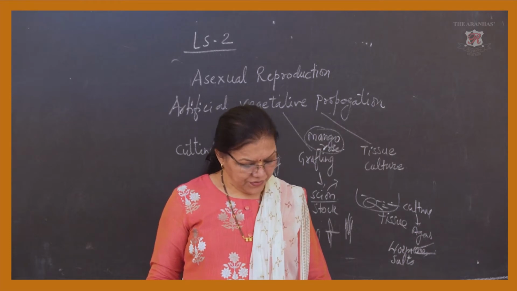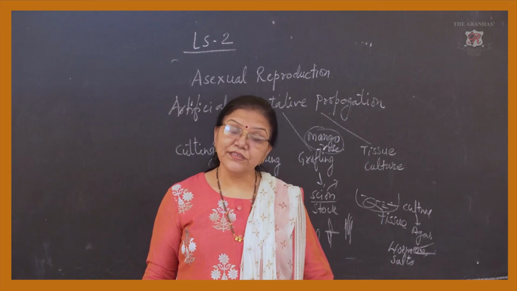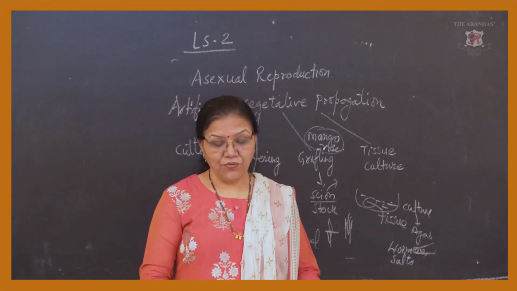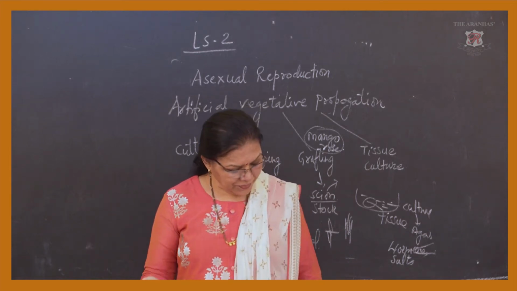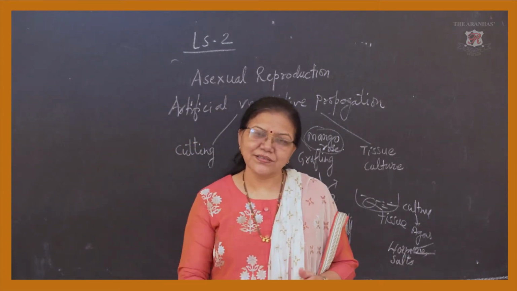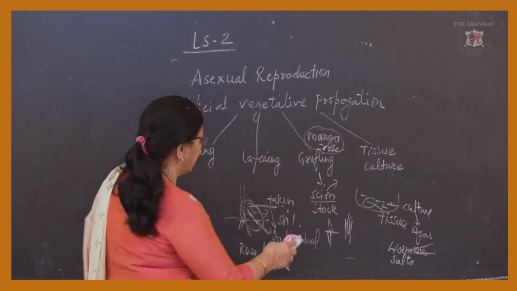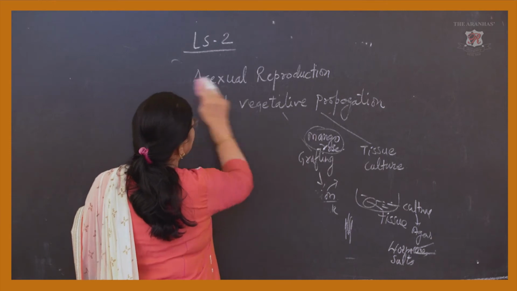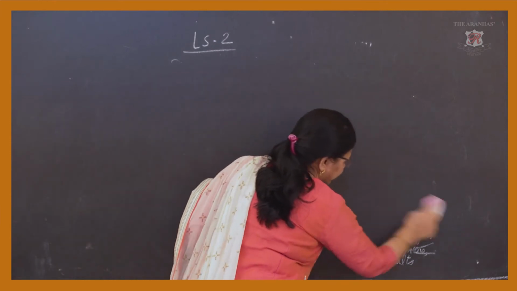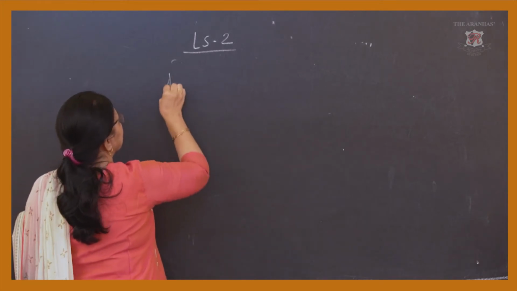Now here we have to discuss the advantages and disadvantages of vegetative propagation. That was the part which is left, and after finishing this part we'll come to sexual reproduction in plants. So, advantages and disadvantages.